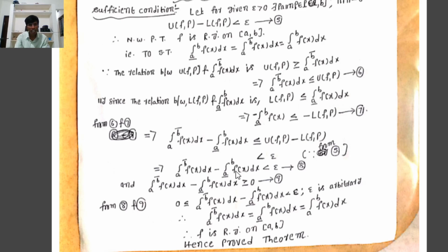Therefore, from 8 and 9 we conclude 0 is less than or equal to the upper integral minus the lower integral, which is less than epsilon, where epsilon is arbitrary, a very small positive number, that is 0.00 something.